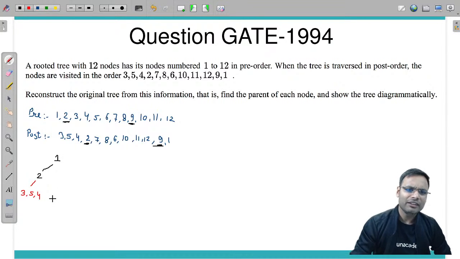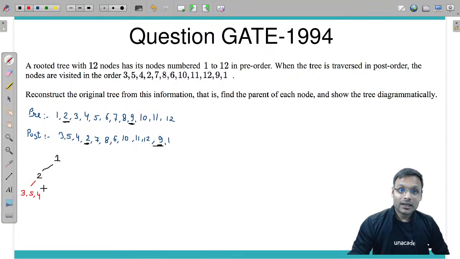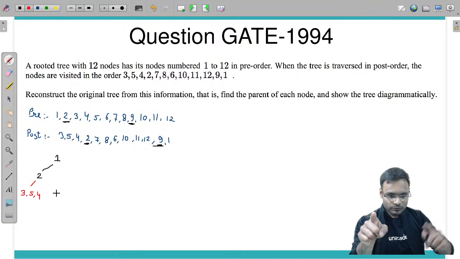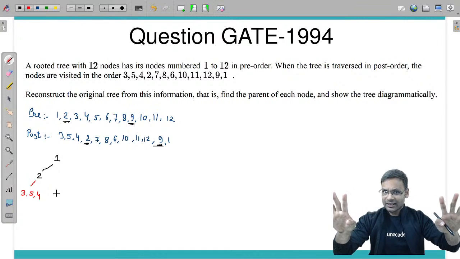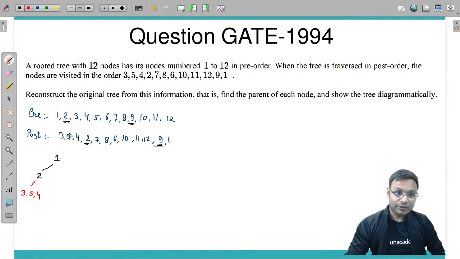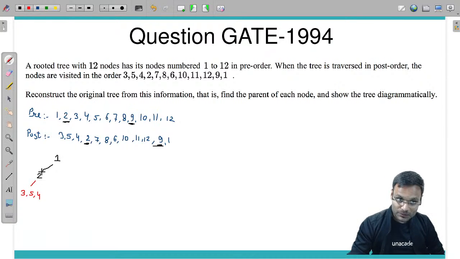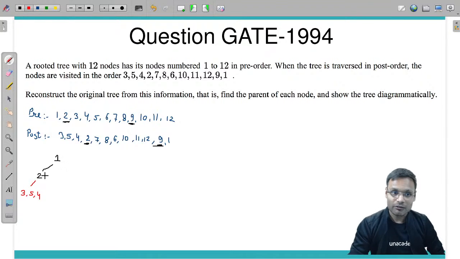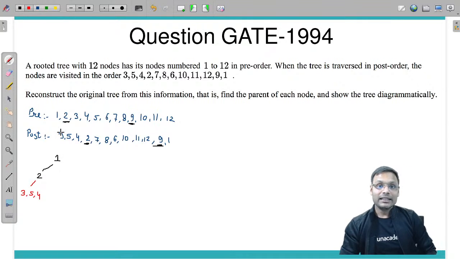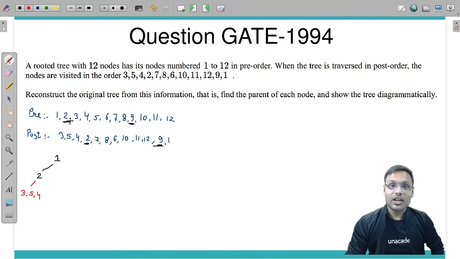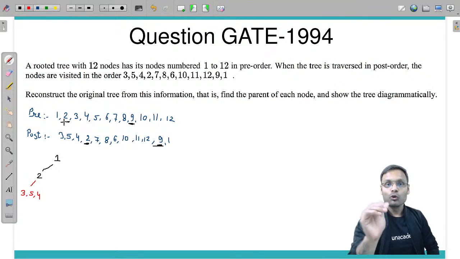Now among 3 5 and 4, confused? Are you confused or clear? What I told, after 1 you traverse 2 means 2 should be root of some subtree. Yes, just because सबसे पहले in pre-order traversal you traverse the root. I've done it. Now after checking out that, I will go to post-order traversal.